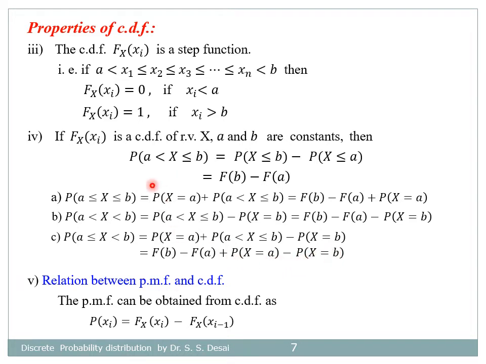Now the next property is the relation between PMF and CDF. The PMF, probability mass function, can be obtained from CDF by the equation P of xi equals capital F of xi minus capital F of xi minus 1. So these are the properties of CDF.